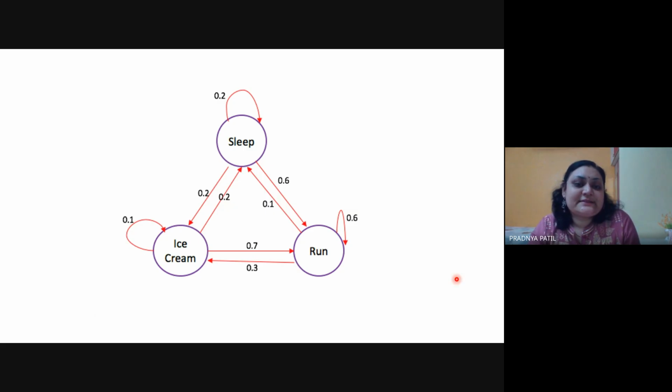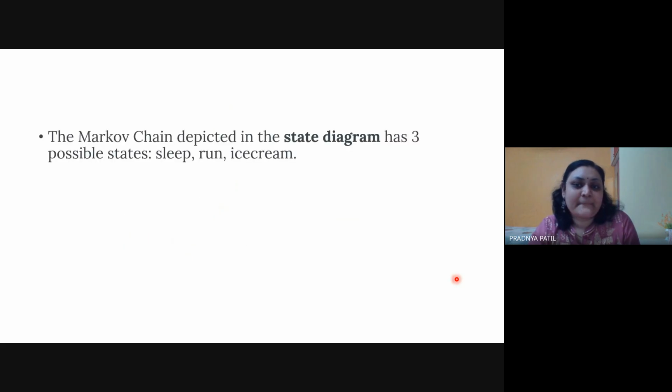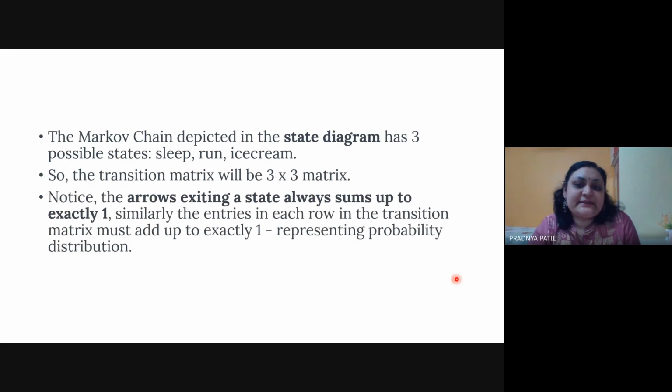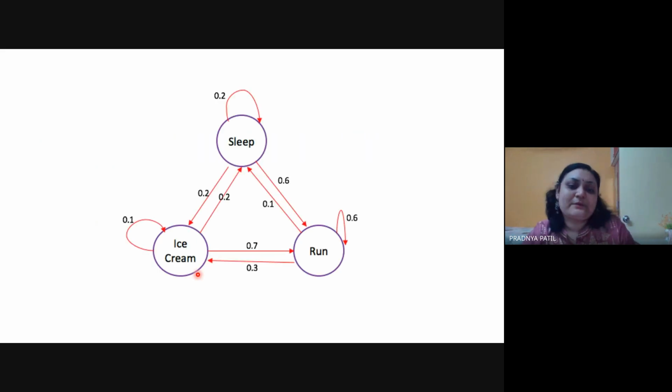So there is a numerical based on this. Here we had these three states: sleeping, running, and ice cream. That is a 3 by 3 matrix. And always remember the property that arrows exiting a state always sum up to exactly one. So if you see this diagram, from ice cream, the exiting arrows are: ice cream to sleep, 0.2, ice cream to running, 0.7, and ice cream to ice cream, 0.1. This summation should be 1. So 0.2 plus 0.7 is 0.9, and plus 0.1 is 1. So for ice cream, the state is very clear.